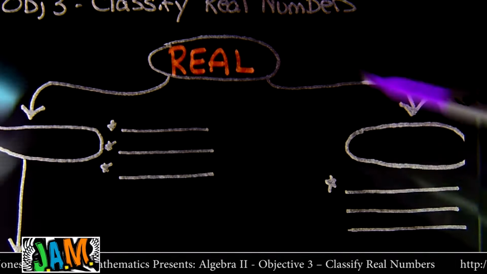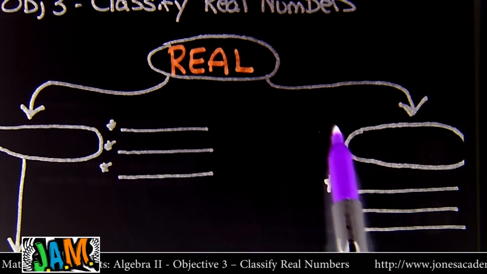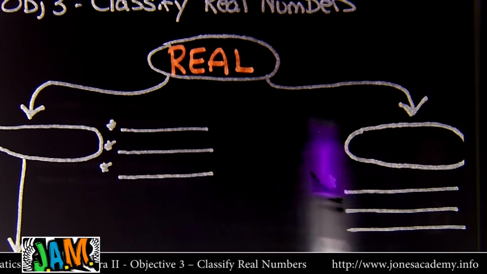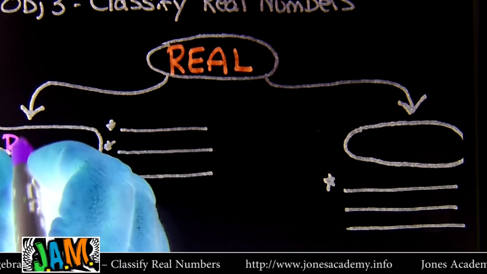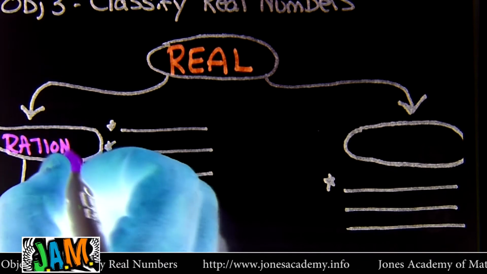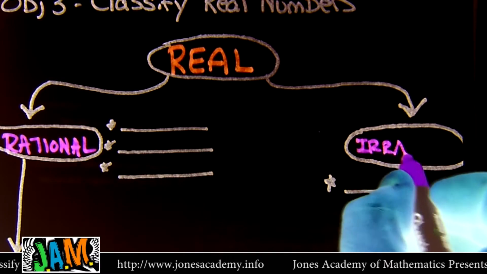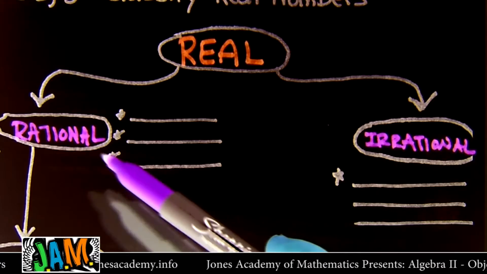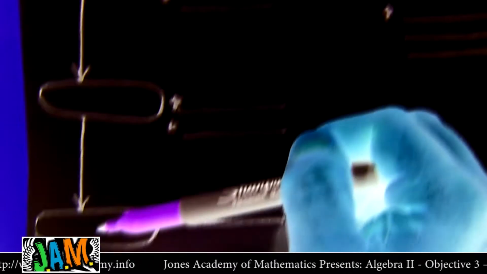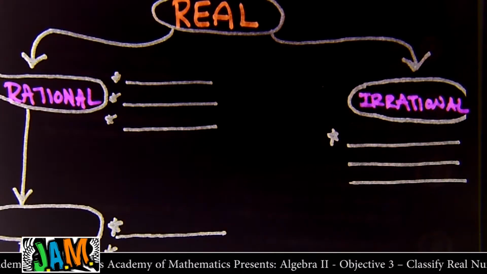Now, this is like the family tree of real numbers. And it starts out by going, every real number goes into one of these two big categories, and that is rational, over here on the left, and irrational. And then underneath the rational, we'll break down and classify some of those rational numbers even further and further and further. Let's start with irrational numbers.